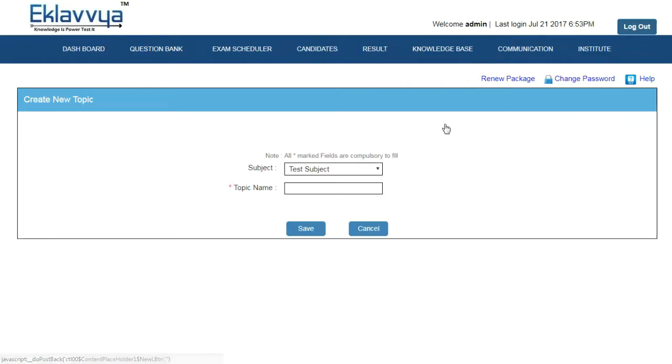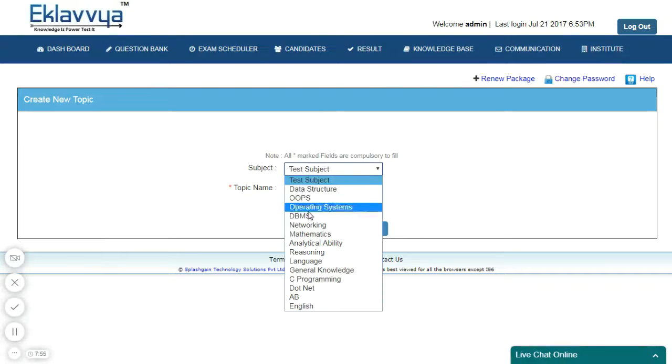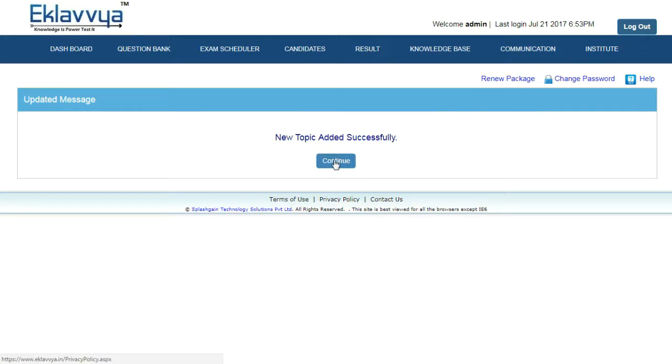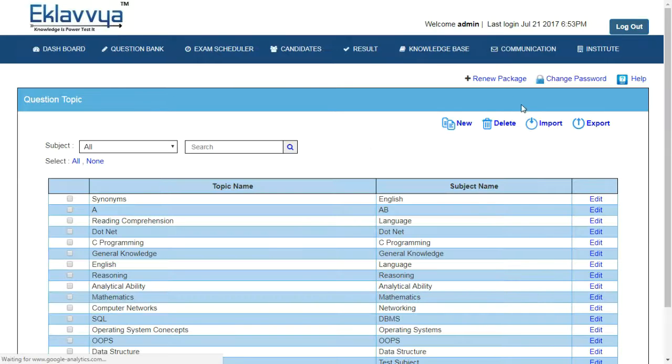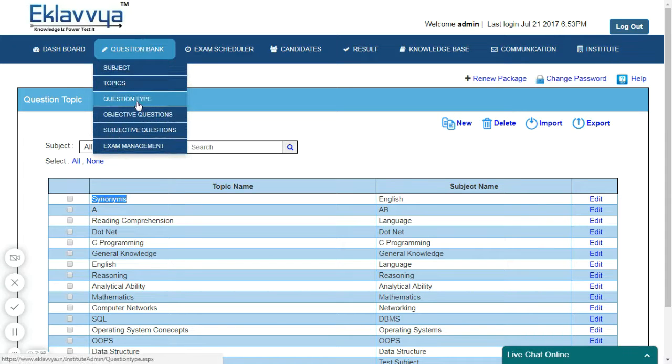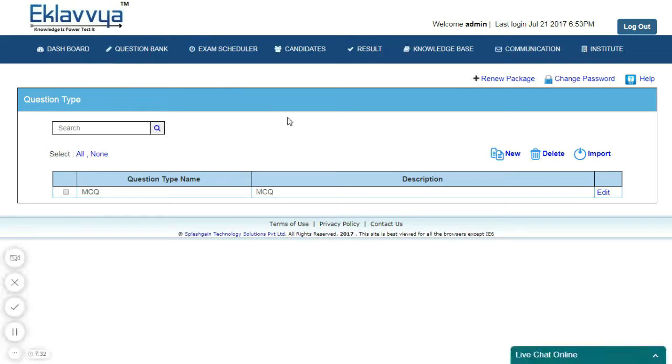Topics is the second menu item. I can create topics from the Topic menu section available under the question bank. It is similar to subject management. You can define one or more topics associated with the subject, with the facility of delete and bulk import as shown on the screen. I am creating one topic under the subject English here.